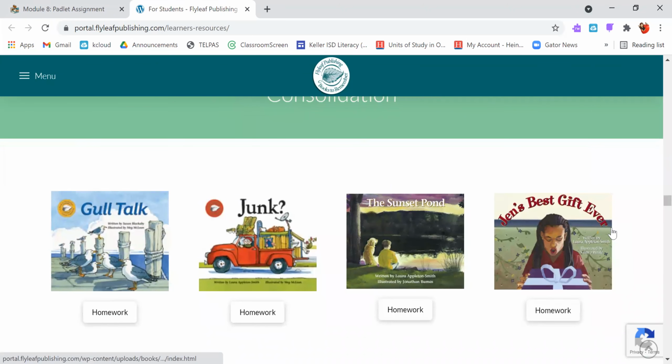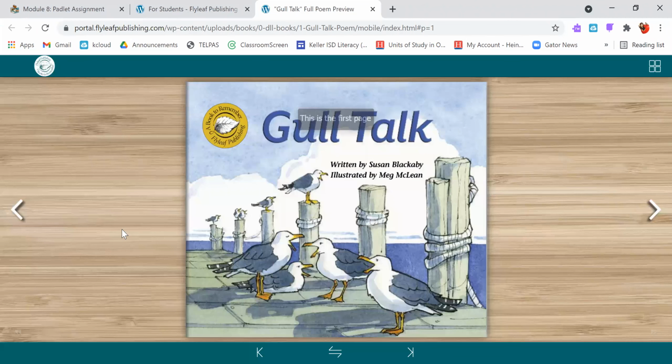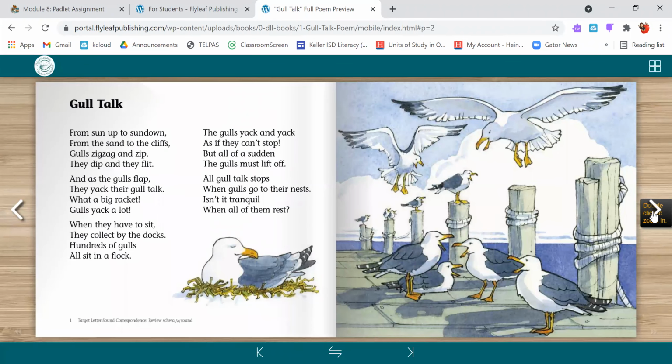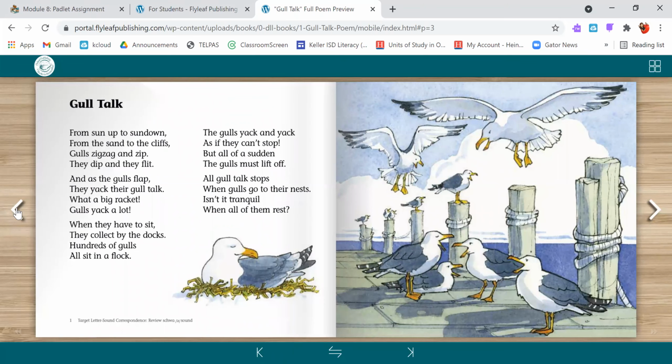Once you find a story that you want to take a closer look at, you'll simply click it, like this one here, Gold Talk. It'll show you that this is the cover page, and all you'll do is use the left and right arrows to scroll through your book. You can also double click to zoom in and take a closer look. Now that one was pretty short. It was a poem, but there are many other books in here with many more pages. So have fun exploring that site.